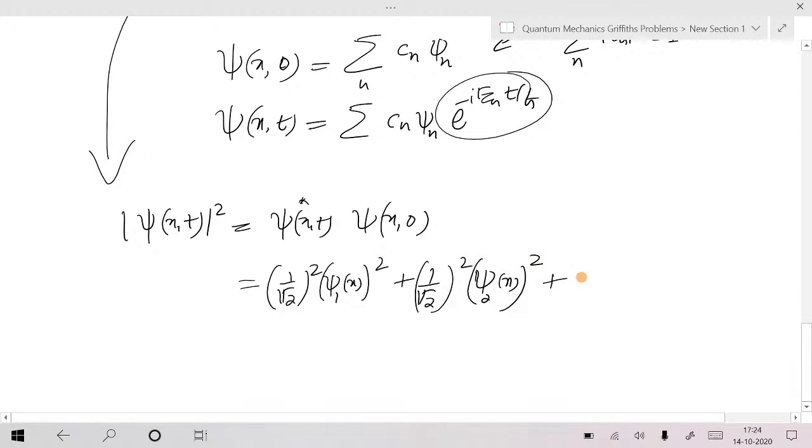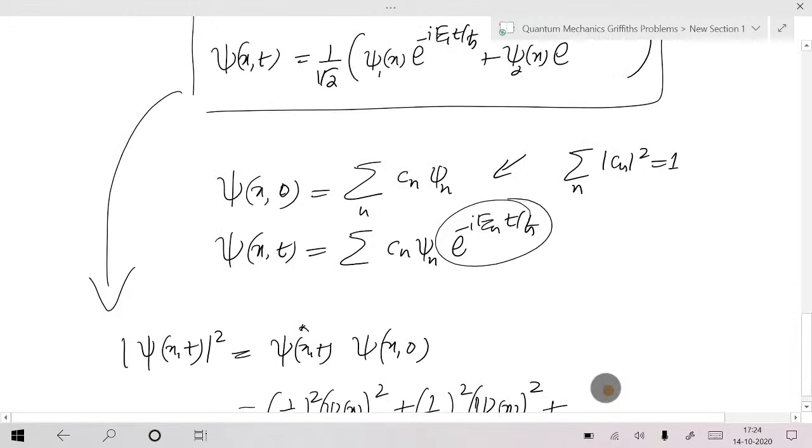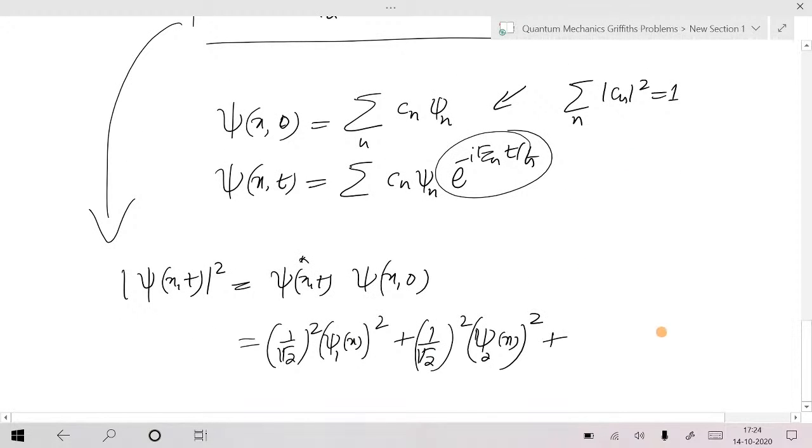I think the next term is, can you just grab me the next term? Some cosine of E2 minus E1 t by h bar into 1 by root 2 square psi 1 psi 2.